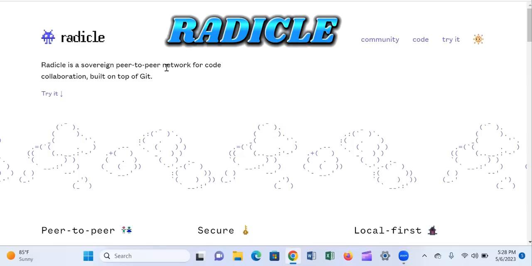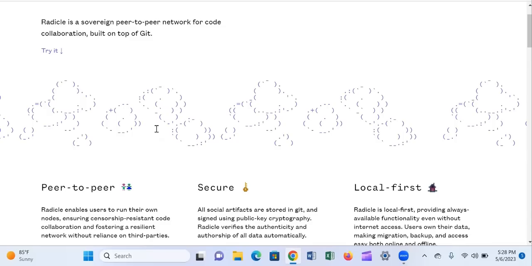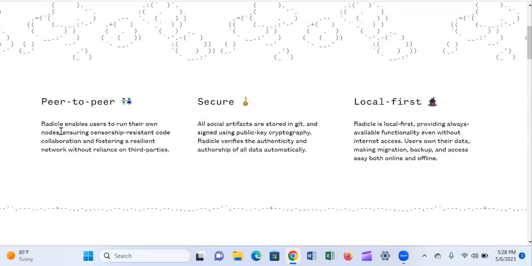Radicle is a peer-to-peer network for code collaboration built on top of Git. Now, Radicle has actually come to mend the bridge between centralized and decentralized when it comes to Git, right? So here you can see peer-to-peer. Radicle enables users to run their own nodes, ensuring censorship-resistant code collaboration and fostering a resilient network without reliance on third parties, right? So you don't need to rely on third parties to get your nodes in place, okay? So here you can see secured.